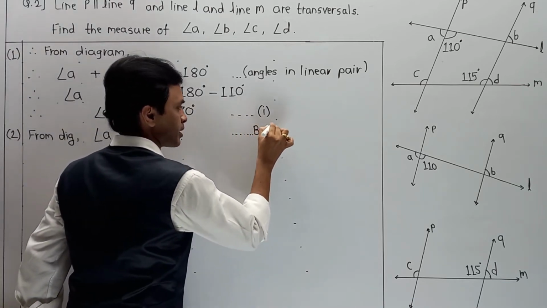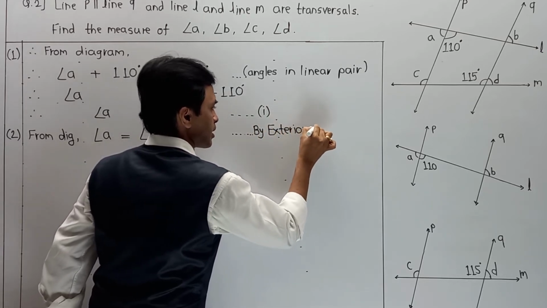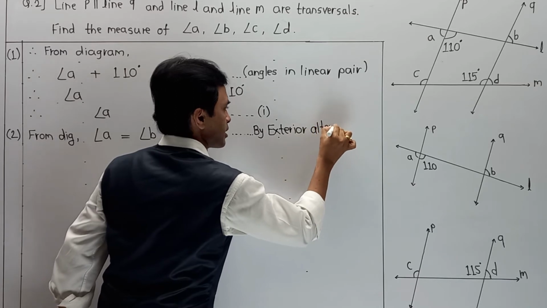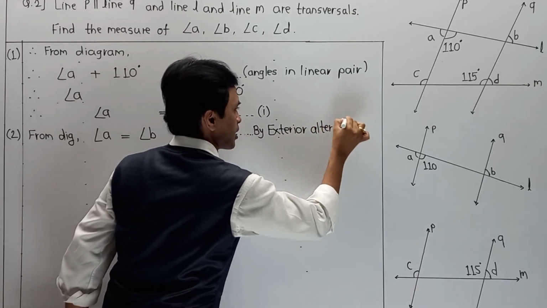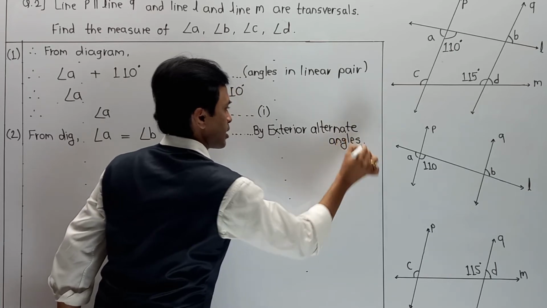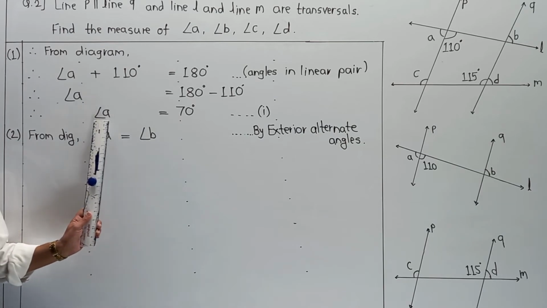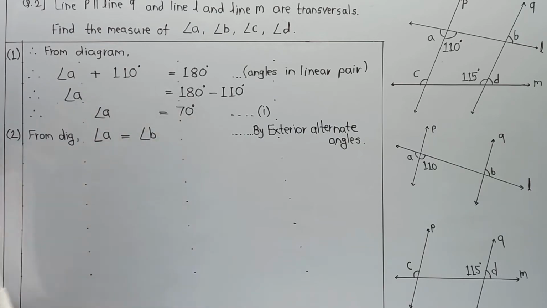By exterior alternate angles, angle A is equal to angle B, but we recently calculated the value of angle A, that is 70 degrees.